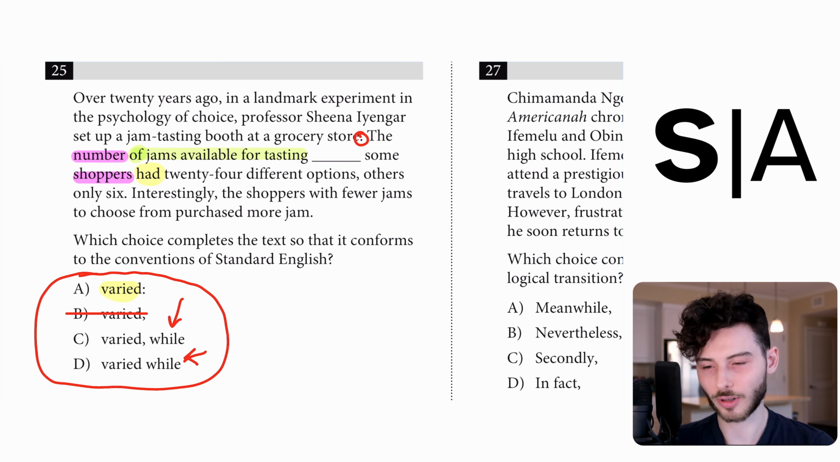Let's see if we want a conjunction or if we want a colon. Because this is elaborating on the different number of options, the colon is a good choice as an elaboration. "While" would be contrast, but the information after the underline does not contrast the information before the underline.